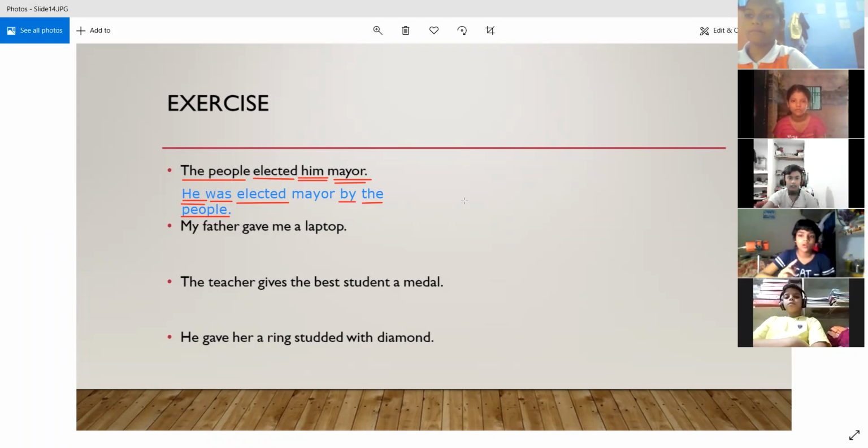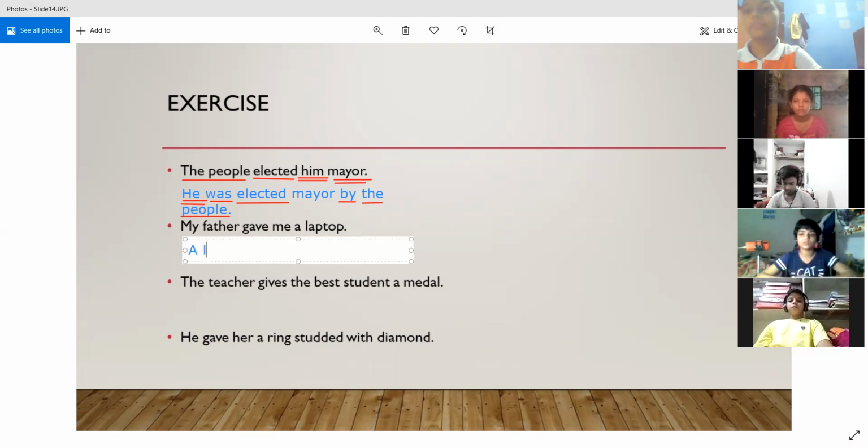All right. Now, who is going to answer the second one? Yes, Shreya, try. Good morning, teachers. Good morning. Yes. So the answer will be a laptop was given to me by my father. Yes. First, tell me the tense also, Shreya. What is the tense in the active voice?